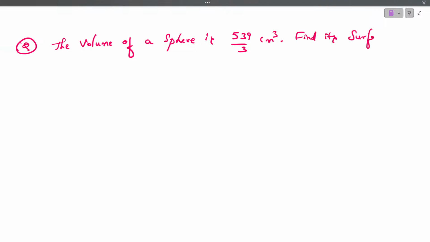Yeah, next question, make a note. The volume of a sphere is 539 by 3 centimeter cube. Find its surface area.